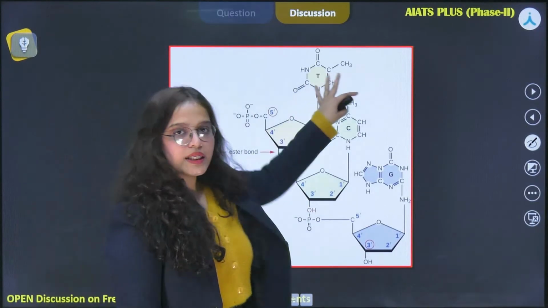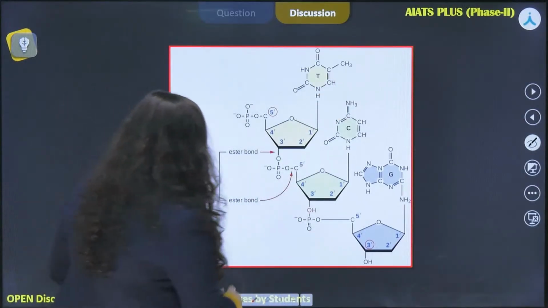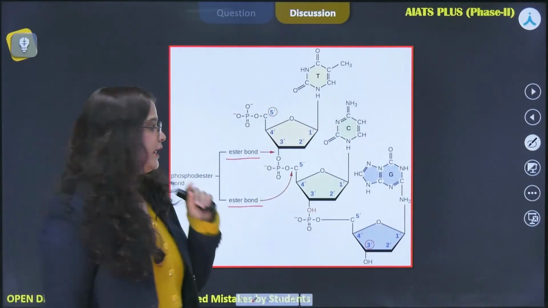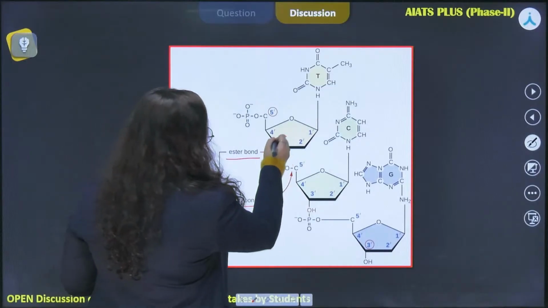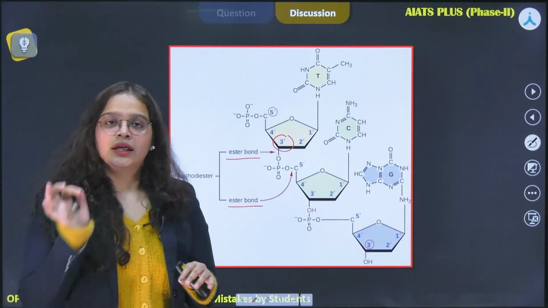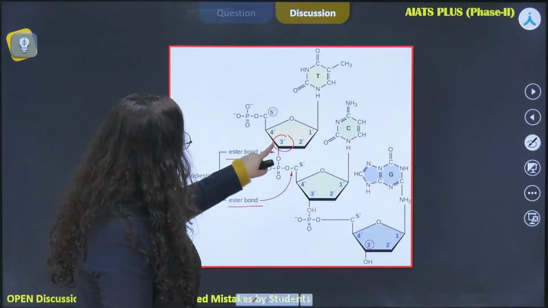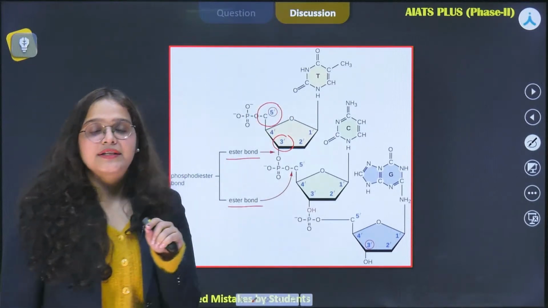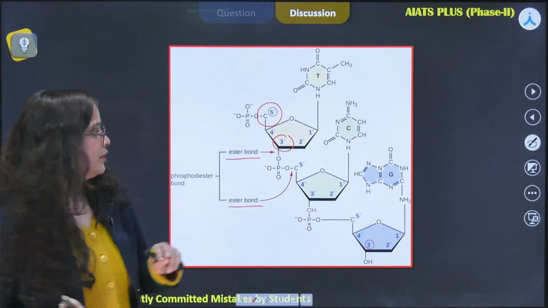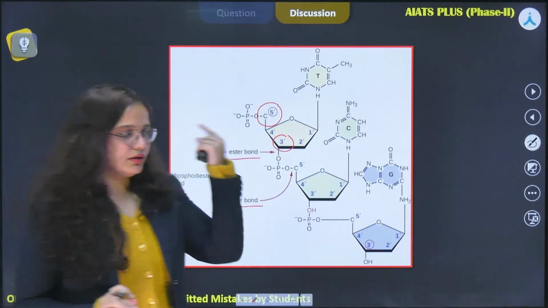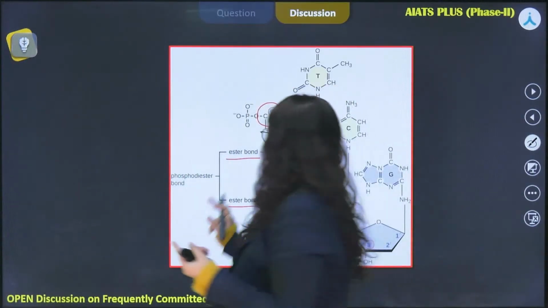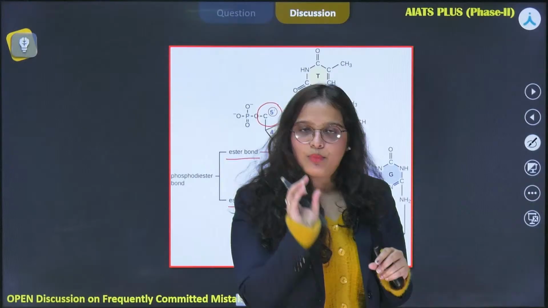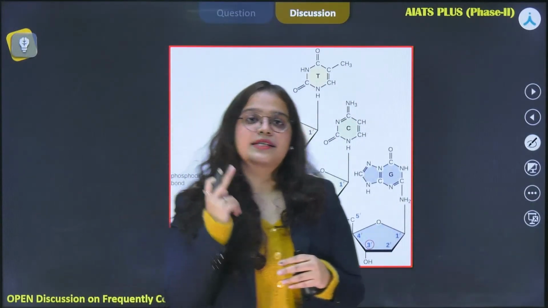This is just one strand of the DNA, all right, and you can see the ester bonds, which are specifically formed by the OH group on the 3' carbon, which further binds with the O group on the 5' carbon of the succeeding nucleotide, all right. In the picture it is not very clearly shown, but the bond is always formed between the succeeding nucleotides.